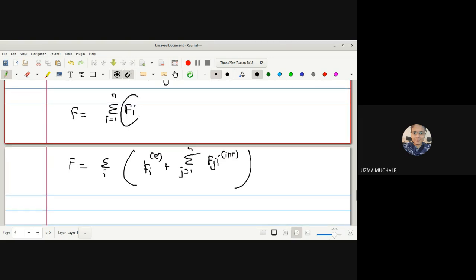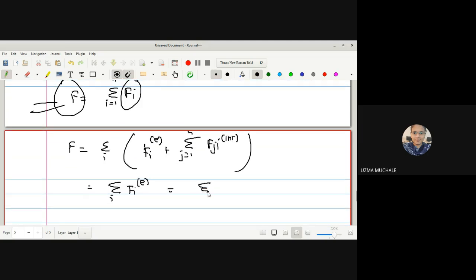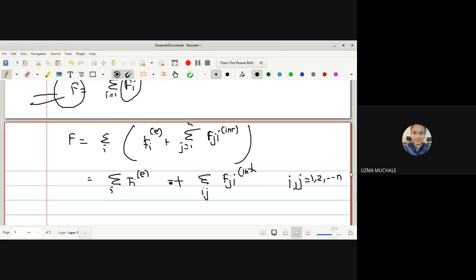Here we found it for a single ith particle. Now this summation indicates that we are finding the total force acting on the whole system, which is divided into external and internal parts. So this is the summation over i of Fi e, and this summation will be a double summation. We can write it commonly as the summation over i, j of fji internal. Why have I written i, j? Because i and j both run over 1, 2, 3 up to n.